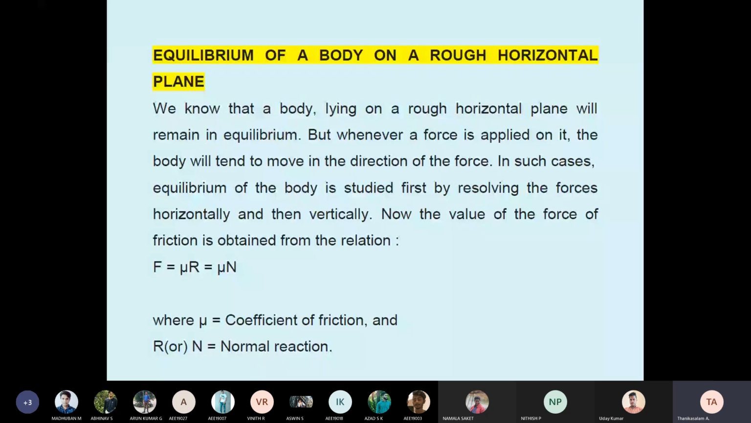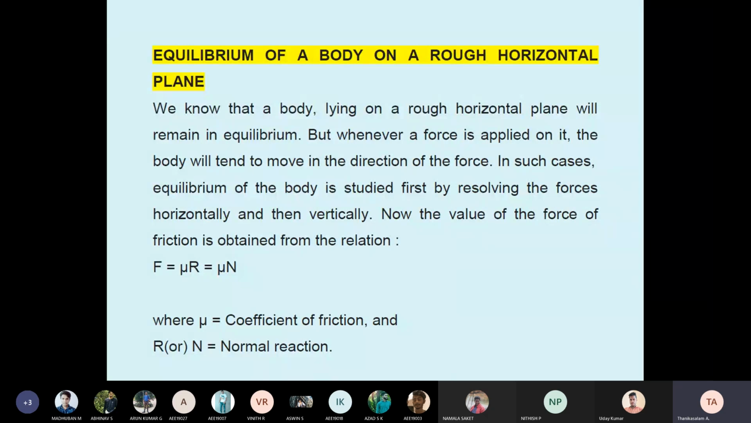Students, whenever you say friction, the first formula is F equal to mu R. F means friction, mu equal to coefficient of friction, R equal to normal reaction. We can write R or N, but in this book we are following R. R means normal reaction. So whenever you say friction, F equal to mu into R.